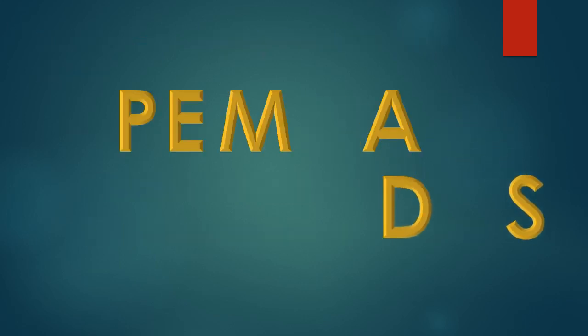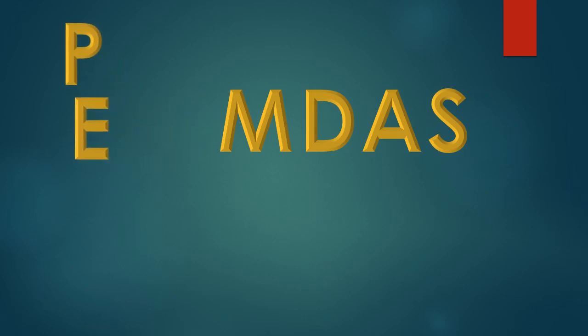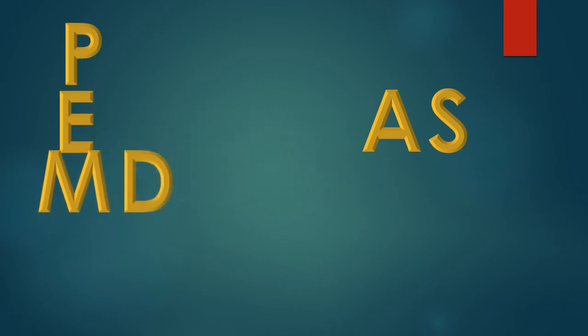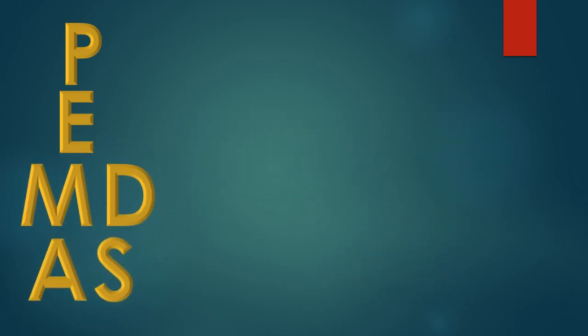So therefore, PEMDAS could be PEMA, or it could be PEDS. Or we could just stick with PEMDAS and just recognize that parentheses take priority over exponents, and exponents take priority over multiplication, division, and that takes precedence or priority over addition and subtraction.